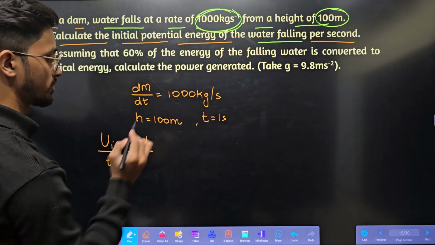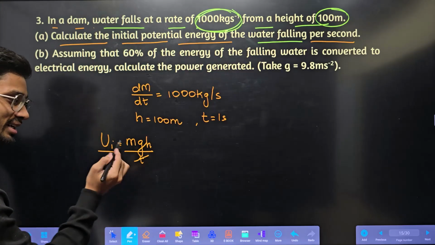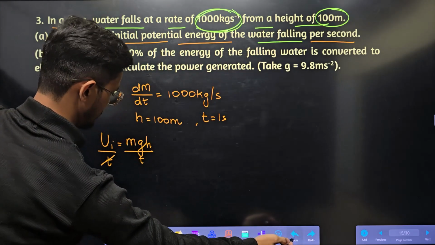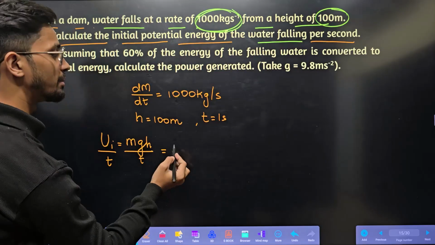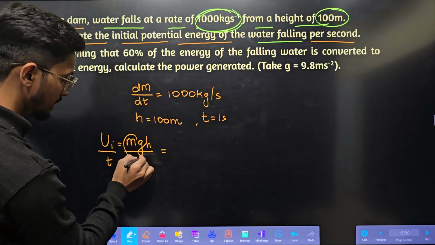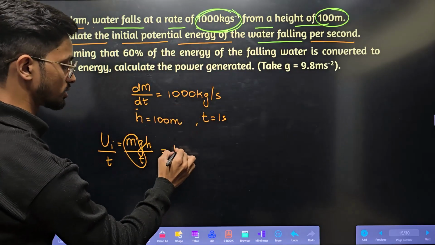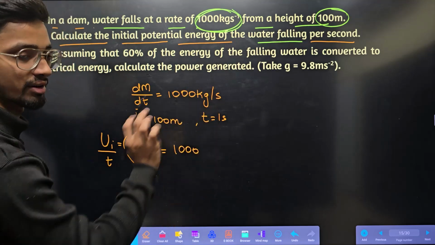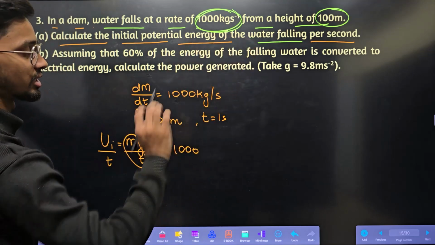So I have to calculate this. The t will get cancelled. Sorry, we won't cancel it, it will become the same. m by t is how much? 1000. Directly we can write per second. They have given per second, simple, in 1 second itself they are asking.